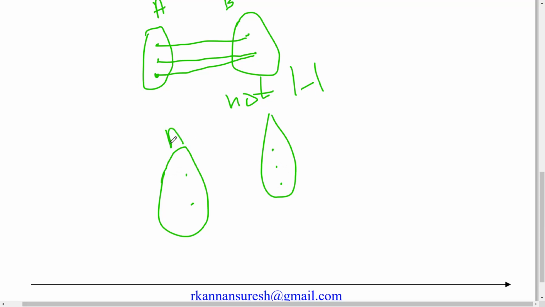Every element in the codomain must have a pre-image in the domain, or in other words, range of A equal to B. Suppose I map this element to this element, this cannot be mapped. Suppose you map this element to any one of these, this will not be a function. So this will be left out.